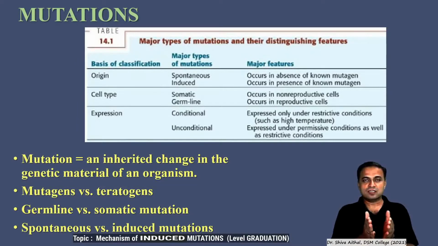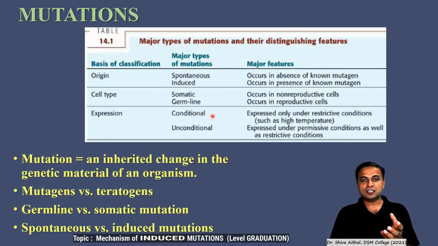So if the mutation is spontaneous, we say it occurs in the absence of a known mutagen, or it is devoid of any induction. If it is induced, as we are going to see today, it occurs in the presence of a known mutagen. If the cell type is somatic, then it occurs in non-reproductive cells. If the cell type is a germline cell, then it occurs in reproductive cells.